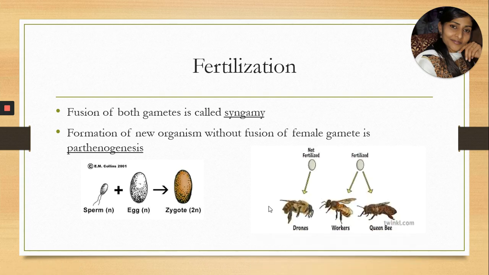Another example we have taken where some of the organisms are developing without fertilization. Here you can see if the egg does not fertilize, it will form the drones. It is an example of honeybee in which some of the eggs get fertilized to form workers and queen bee, and some of the eggs are not fertilized, and those unfertilized eggs will develop into the drones. So in some of the organisms, fertilization takes place, and in some of them, without fertilization, new organisms can be developed.